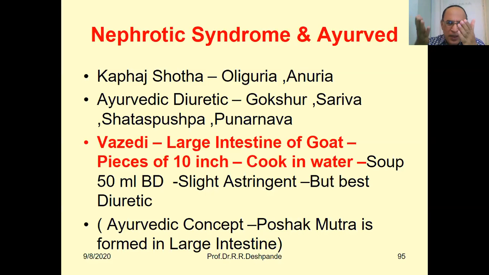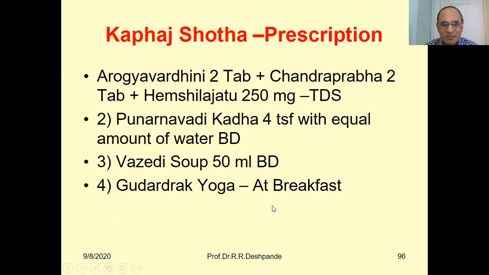I appeal to you, do this research project, call Vaidya Guru sir on the phone, okay, and then you will get more interesting information about this Vajedi. This is astringent but the best diuretic. Although it is astringent, because astringents are usually not diuretic, still it is diuretic by prabhav. Okay, the Ayurvedic concept: Poshaka Mutra is formed in the large intestine. Very new thing in this video.